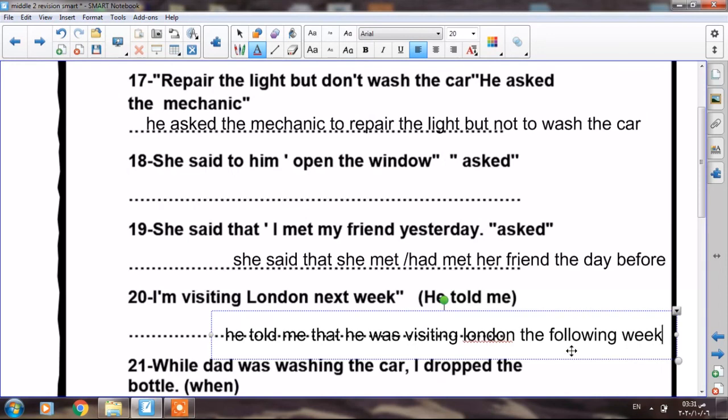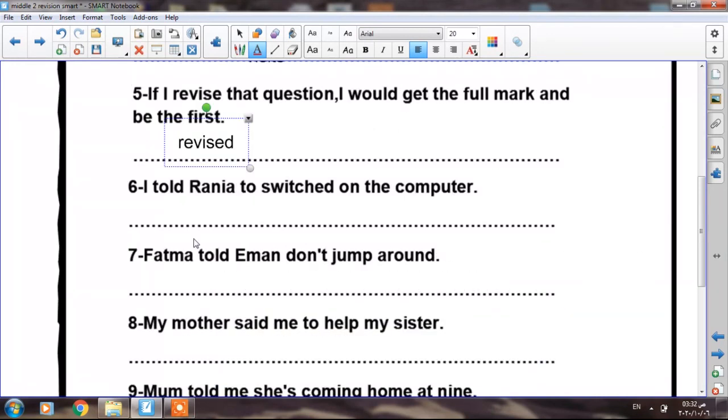And now let's correct the mistakes on the reported speech. Number 6, I told Rania to switched it on the computer. Can I say to switched it on? Where is the mistake? Of course, it's impossible to use past simple after to. I have to use the infinitive after to, so I told Rania to switch, without ed.